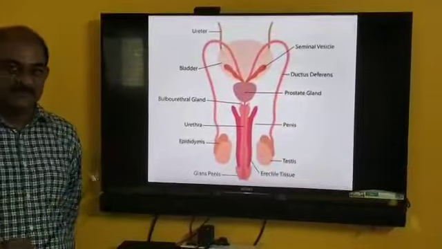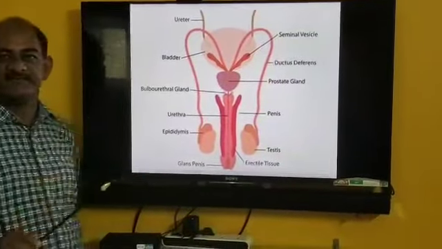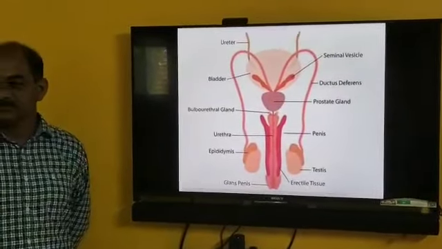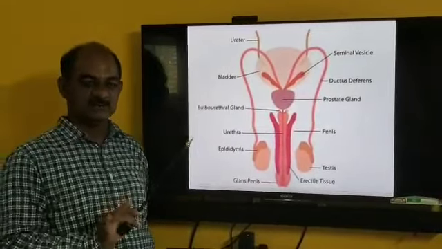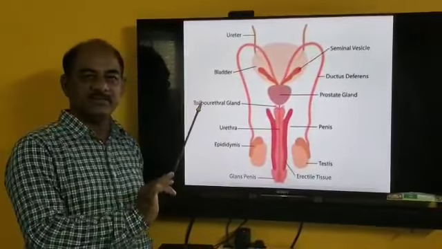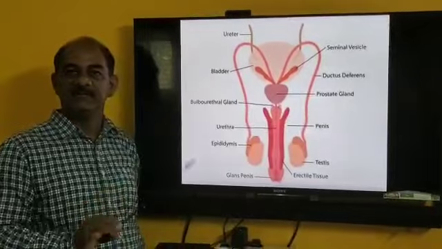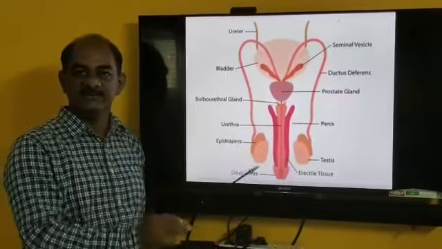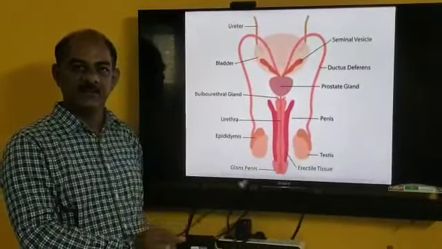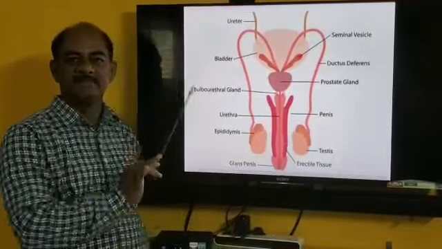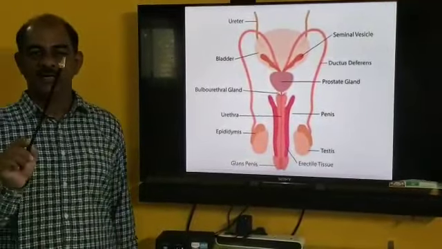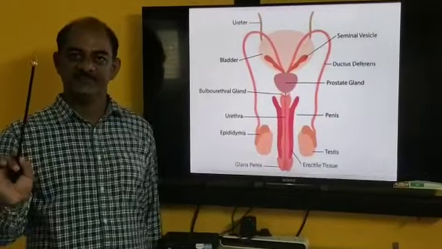Through this penis, the urethra passes. So it is also a main function of the penis: at the time of copulation it discharges semen, and at the time of urination it discharges urine through the urethra. That is the penis, and these parts are called external genital organs.